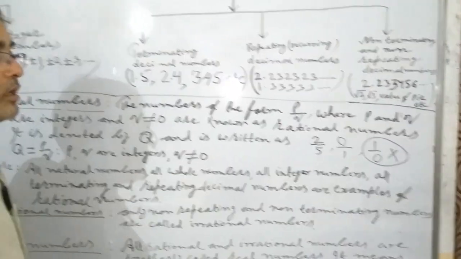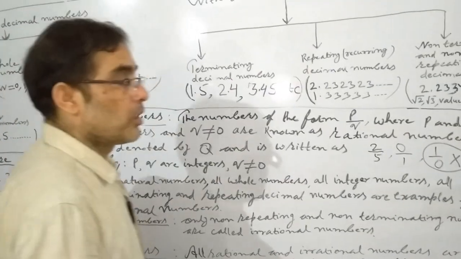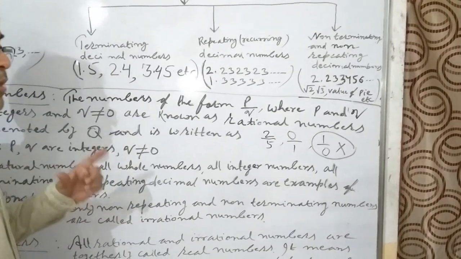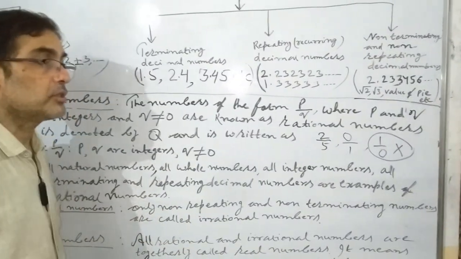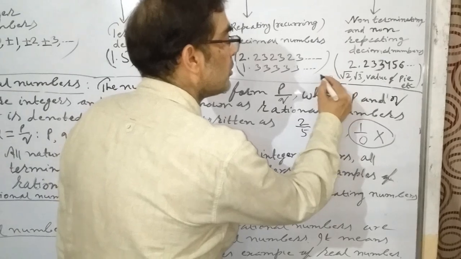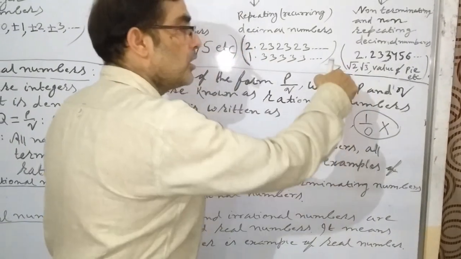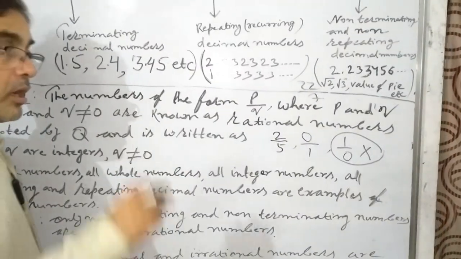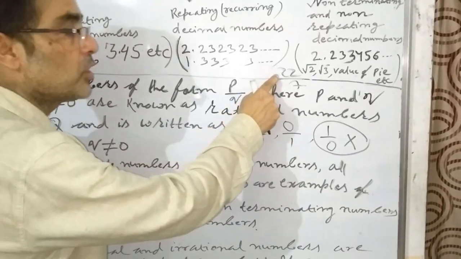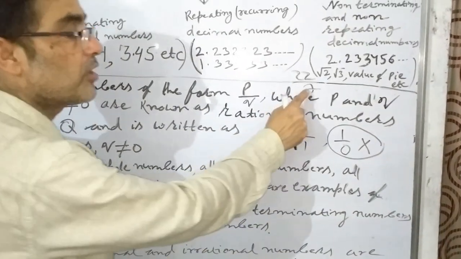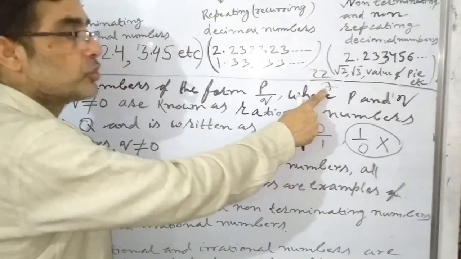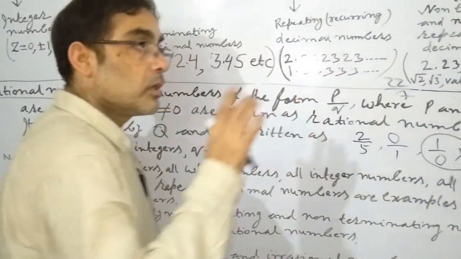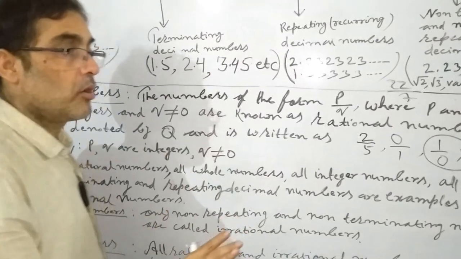So the value of pi comes in irrational numbers. But the approx value of pi is 22 by 7. And 22 by 7, which is the approx value of pi, is a rational number. Why? Because 22 and 7 both are integers and 7 is not equal to 0. So 22 by 7, which is not the exact value of pi, comes in rational numbers.